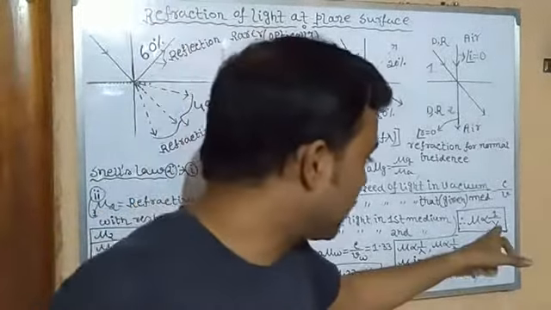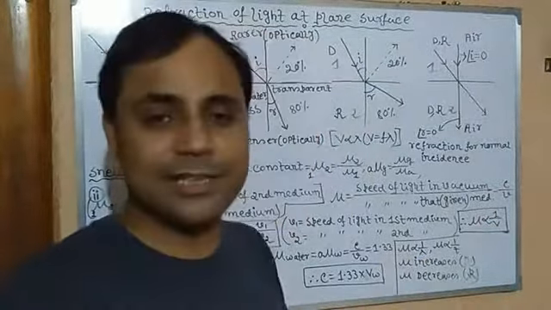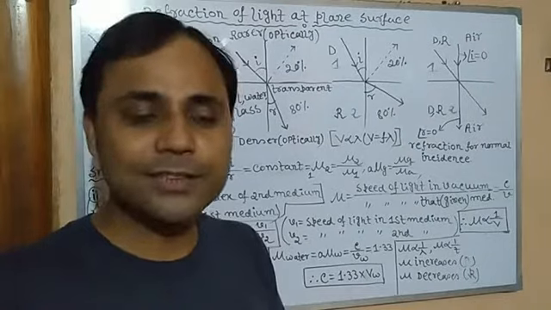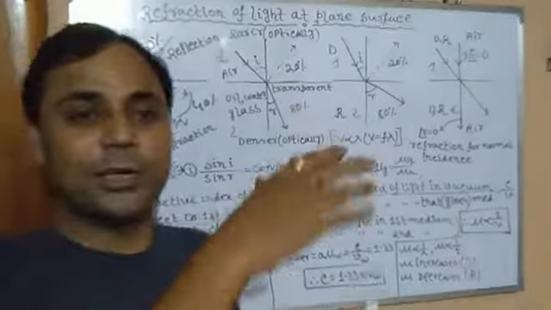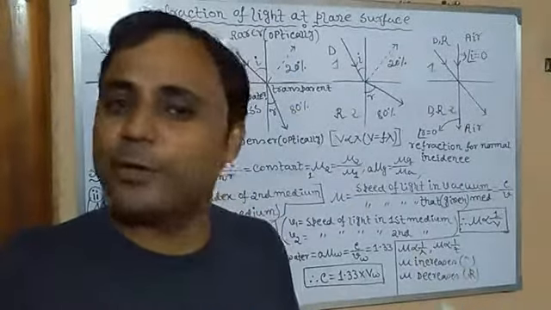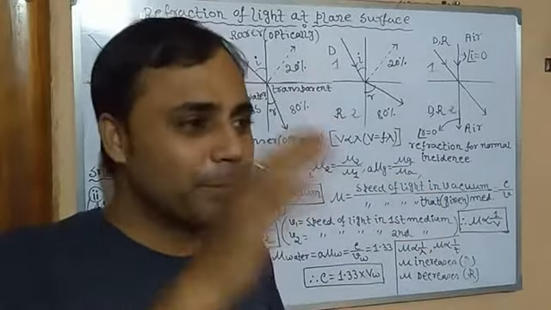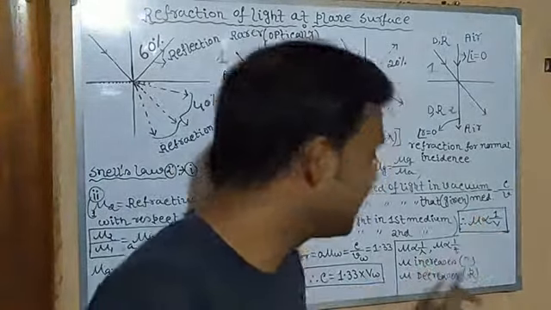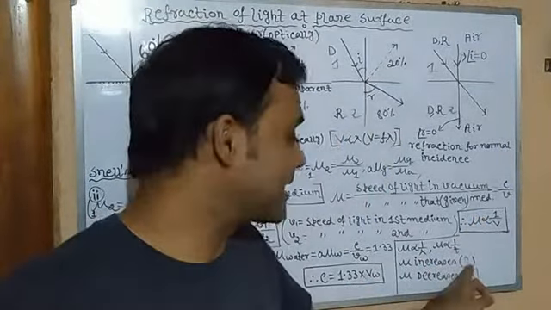Again, if velocity decreases, mu increases. In which medium does velocity decrease? Denser medium. Why? As I already told, when there is huge traffic in the market, you cannot ride your car so fast, so velocity will decrease. If velocity decreases, mu increases, and it happens only in denser medium.